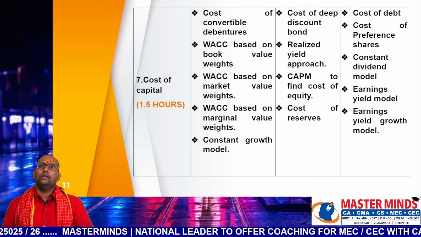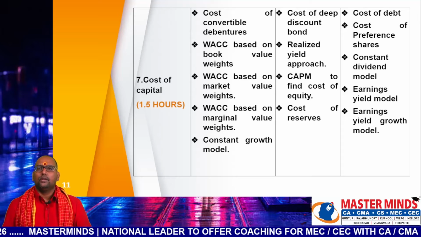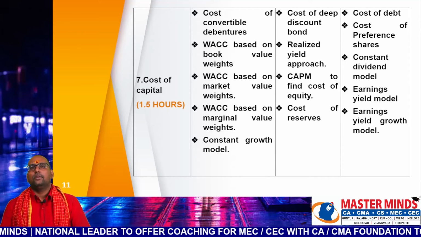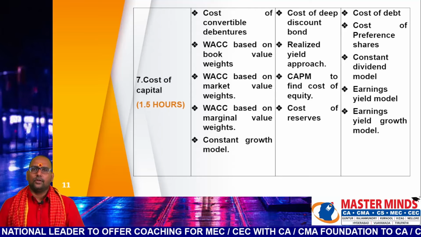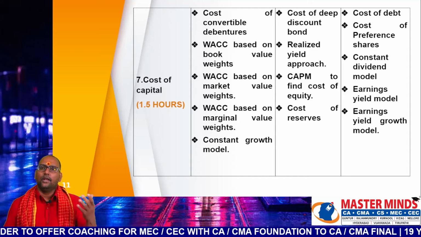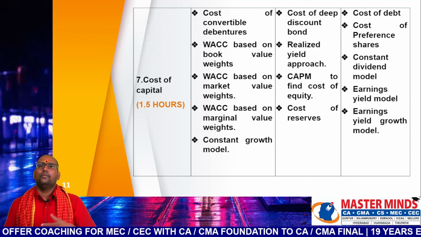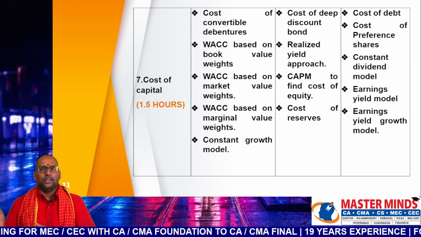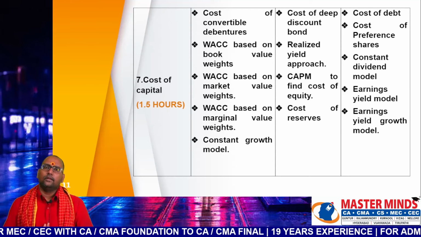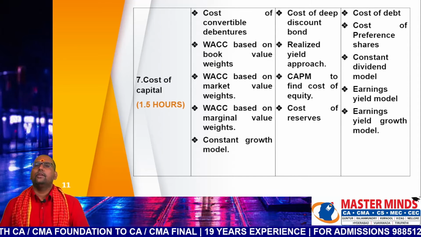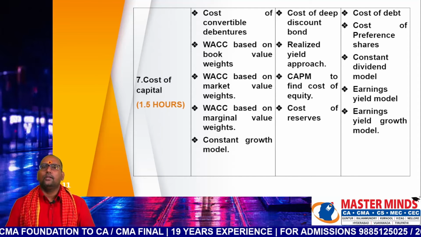In second priority models, cost of deep discount bond, it is newly added in the study material, important. So cost of equity using realized yield approach, finding cost of equity using CAPM, finding cost of reserves. So these four models are part of second priority. In third priority, basic concepts like cost of debt and cost of preference, cost using earnings yield model, earnings yield growth model.